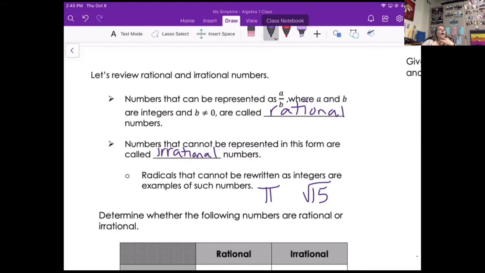But an opposite example would be like the square root of 36. Square root of 36 is perfect because what number times itself gives you 36? 6. 6 is rational. So don't just say because it's a square root, it's irrational. That's not true. It specifically has to be a square root that's not perfect for it to be irrational.